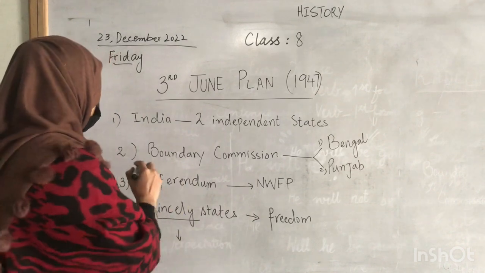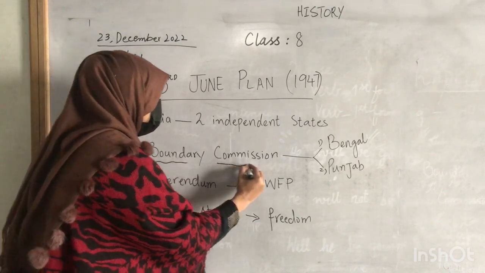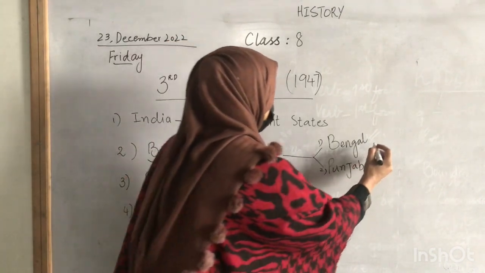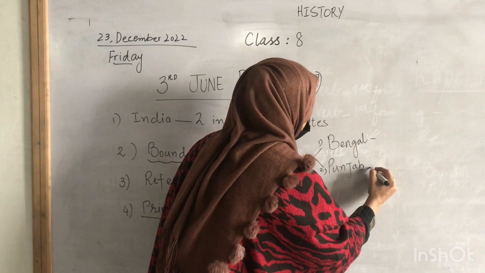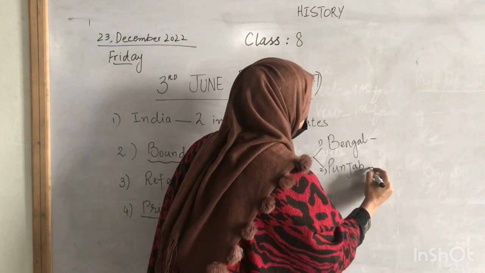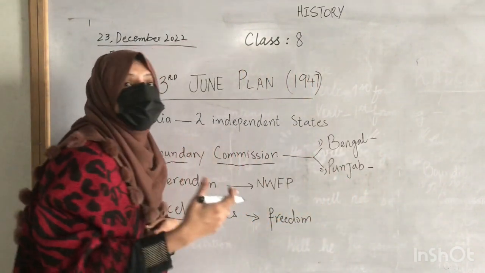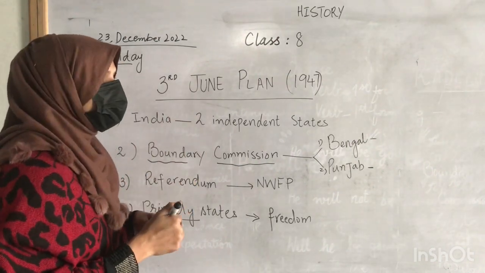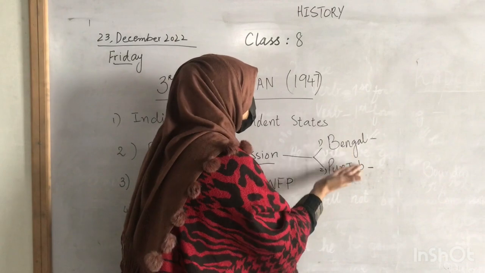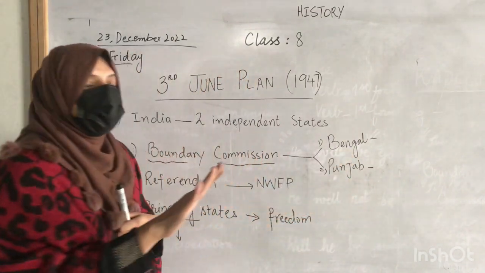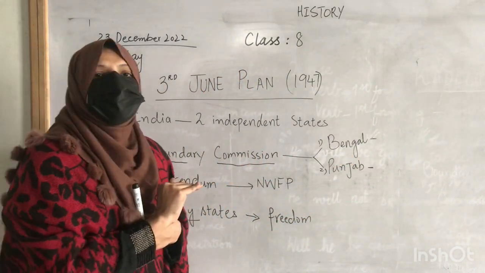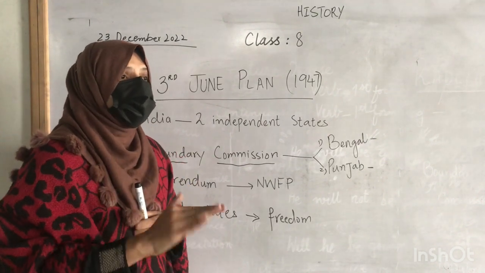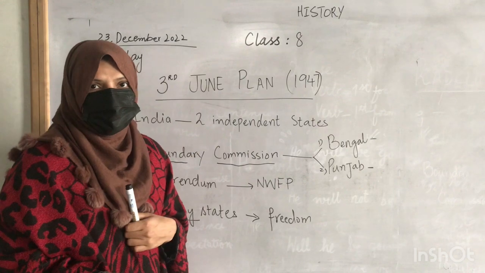One more thing that I would like to add is that a boundary commission will only be appointed if the communal groups in these two provinces ask that they want to divide these provinces. If the communal groups do not ask for the division, then these two provinces will not get divided and will become part of whichever state they wanted to be.